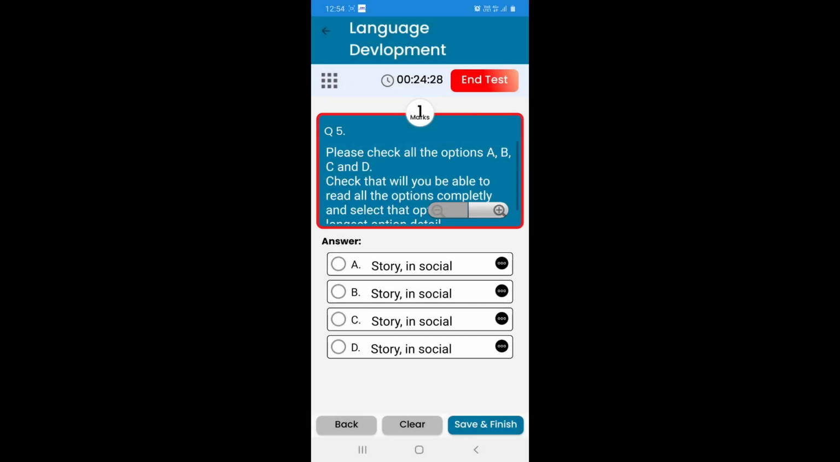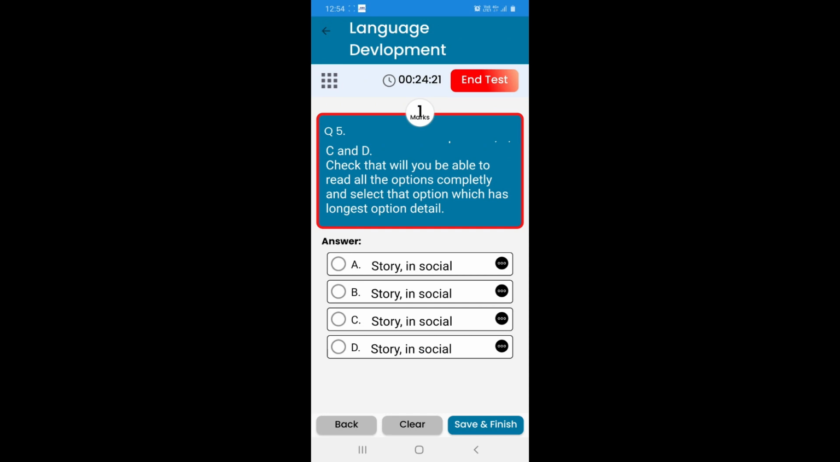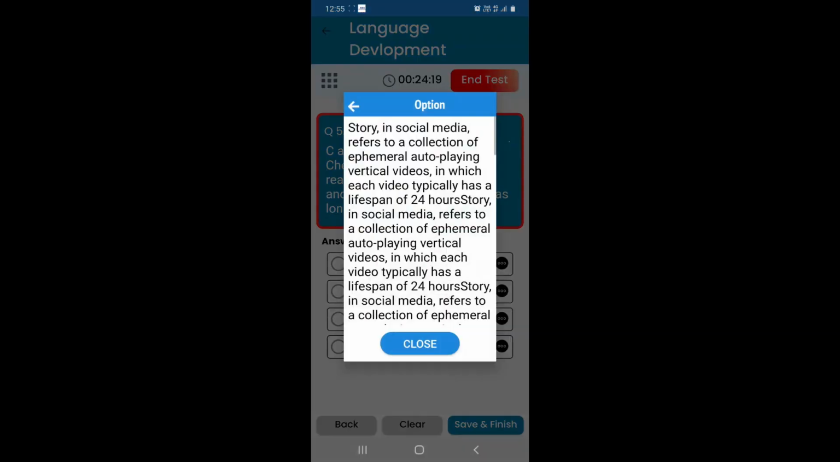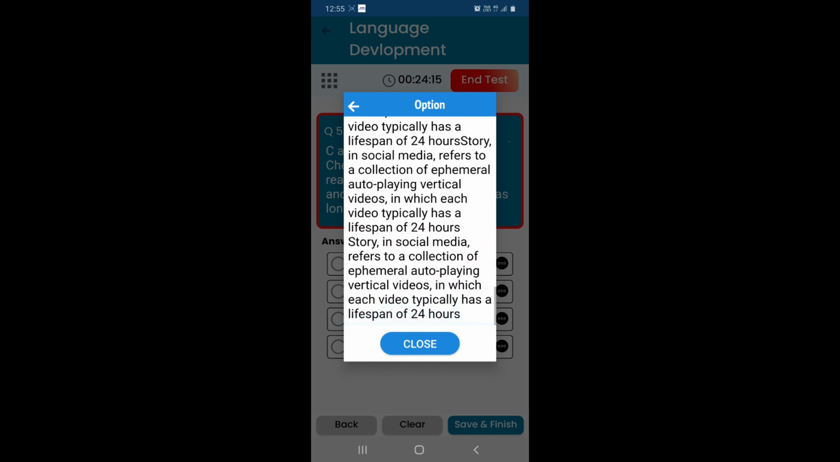Yes, students. In case of MCQs, you may see that some of the options you are not able to read completely. In that case, you can click on the three dots provided in front of it. As you click, you can see the whole option. You can read it completely. After reading it, you can choose the correct answer.